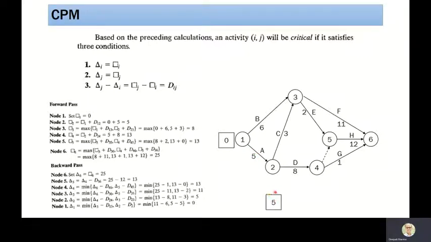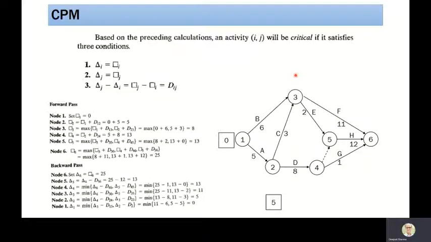So we will write 5 in a square. Now let us go to node 3. Node 3 can be reached when we move from 1 to 3 or 2 to 3. When we go from 1 to 3, the time of B can be 6. And if we are moving from 2 to 3, then the earliest occurrence time of node 2 is 5, plus the duration of C. So 5 plus 3, 8.